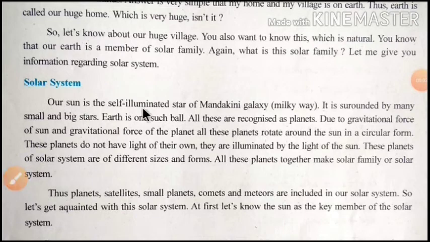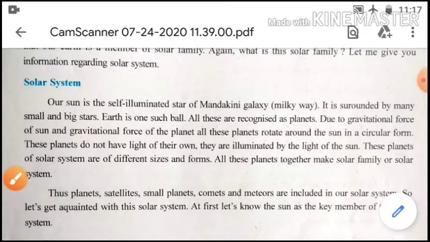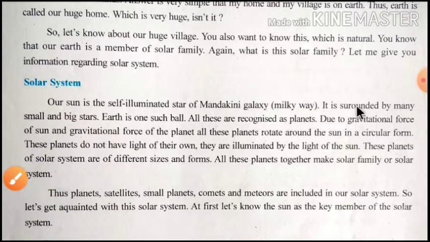Our sun is a self-illuminated, meaning self-shining, star of Mandakini galaxy, means Milky Way, and it is surrounded by many small and big stars. So around the sun there are many small and big stars also. Earth is such a small ball in comparison to the sun. Our earth is like such a ball. All these are recognized as planets. There are 8 planets: Mercury, Venus, Earth, Mars, Jupiter, Saturn, Uranus and Neptune. All are recognized as planets.